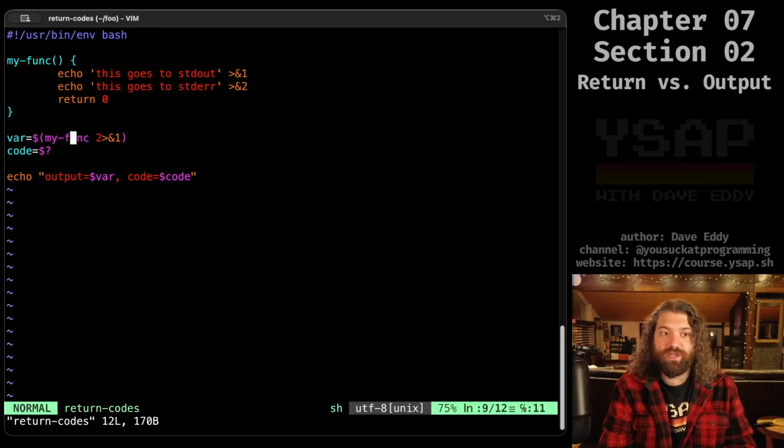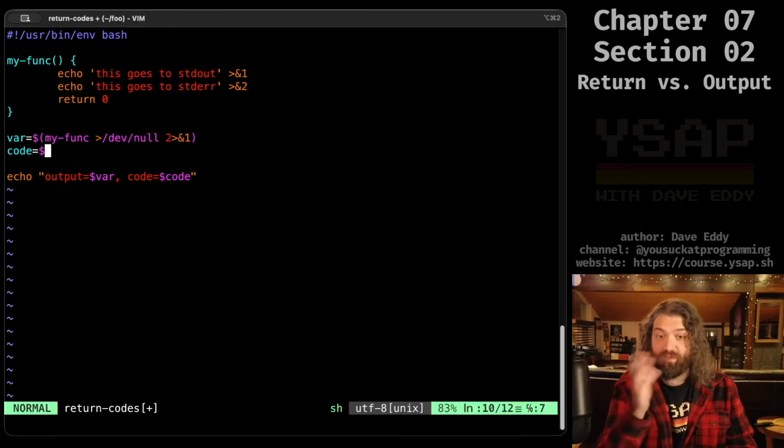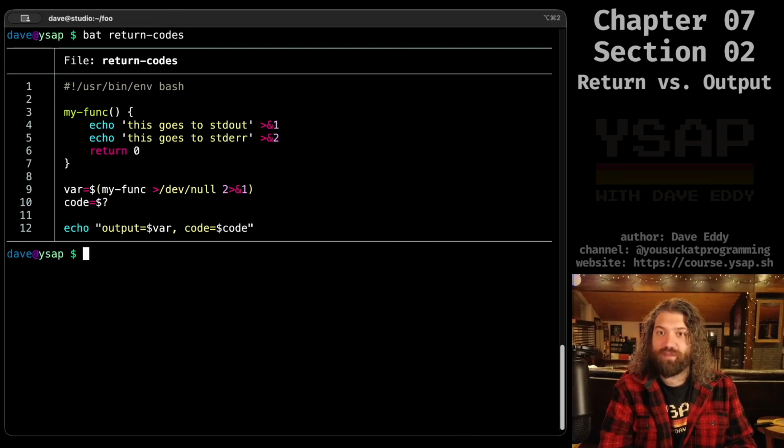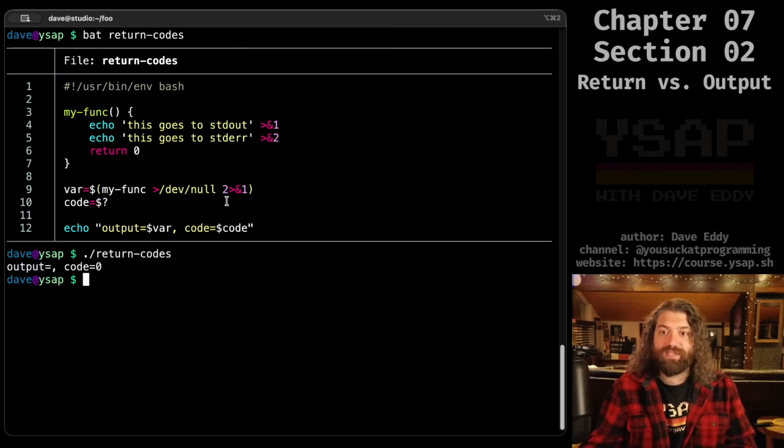There are some other things you can do here. Like we could redirect standard out to dev null, and then we could say, I want standard error to go where standard out goes. So this is going to be a little bit confusing, but I will show you what I mean. We're redirecting standard out to dev null, but we're redirecting standard error to standard out. So what happens when we run this? We get nothing. That's because when this line ran, it already had changed standard out to dev null. So this means 2 is also being redirected to dev null because it goes from left to right.